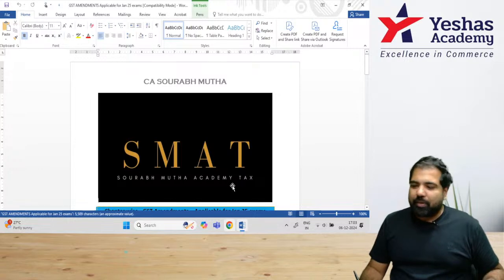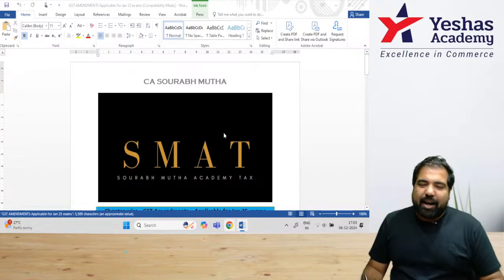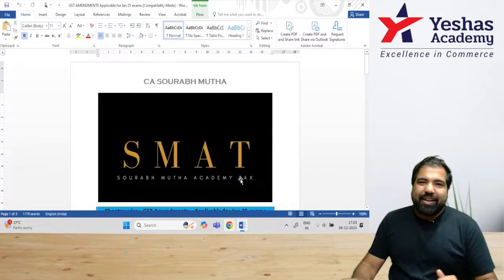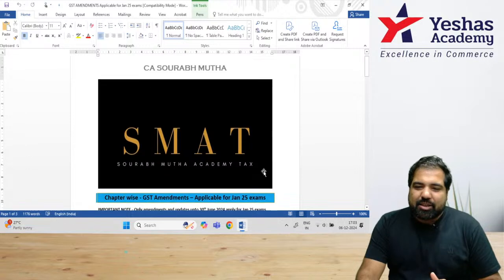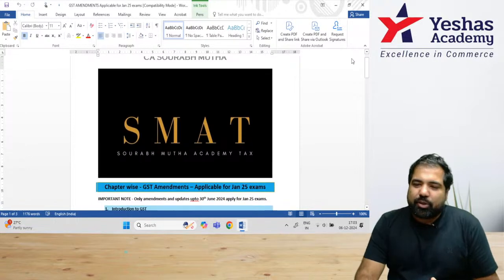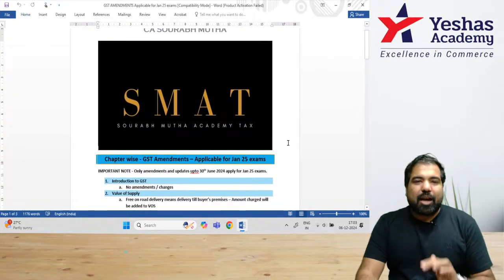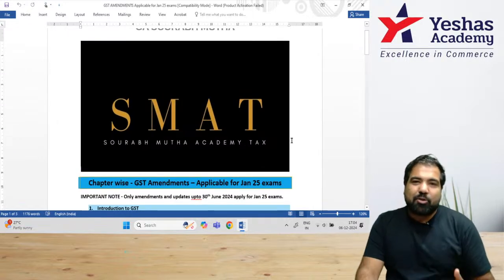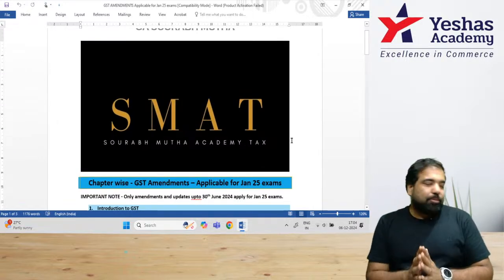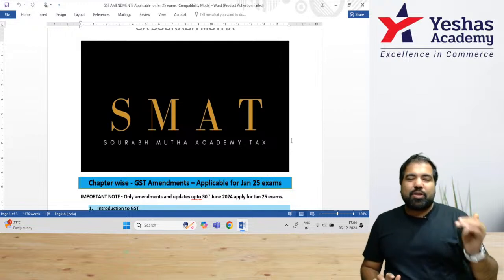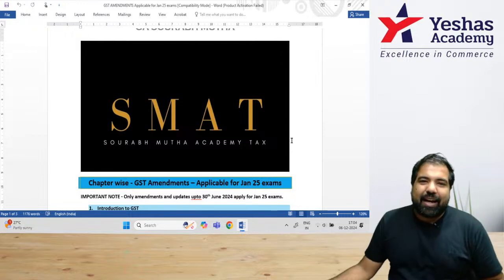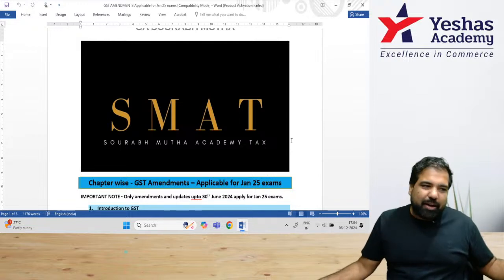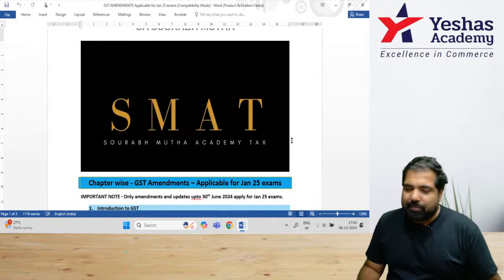Here we go. Just like yesterday, I am doing this GST amendment. This one is absolutely nice and it's very organized. I'll share this data with you and this book with you, but it is a chapter-wise GST amendment. If you can see, GST amendments which are applicable for Jan 25 exams are done chapter-wise. So you don't have to worry. As soon as you finish a chapter, look at this and you will see exactly what amendment has been done so you can incorporate the same.